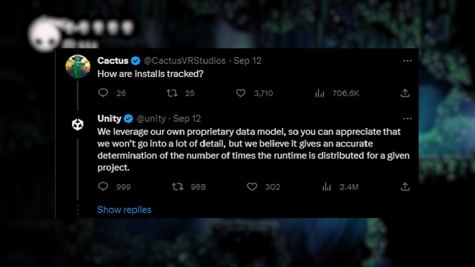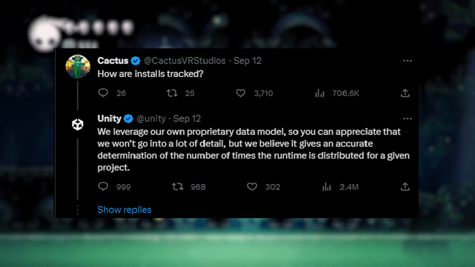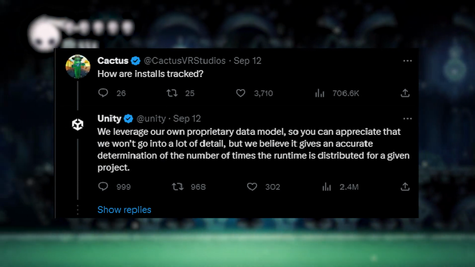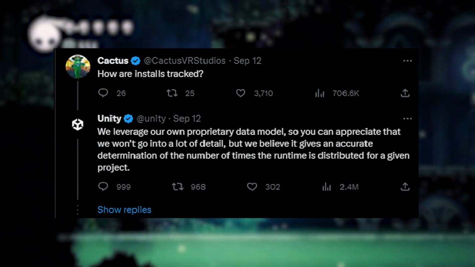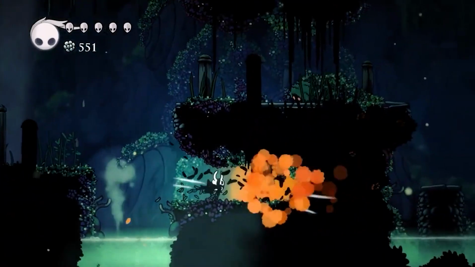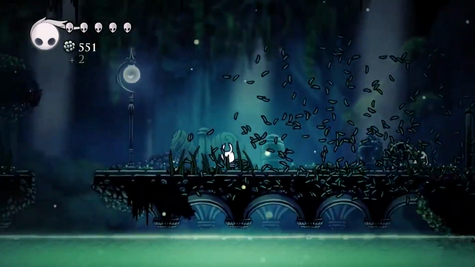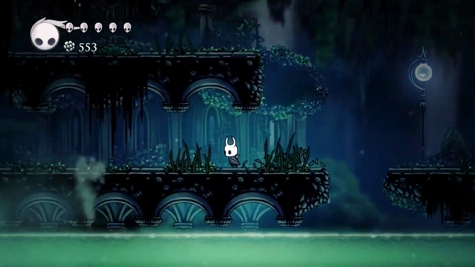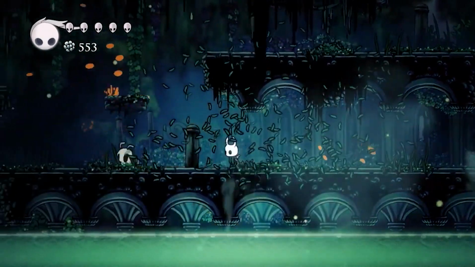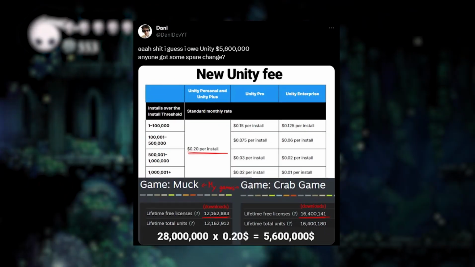People were quick to ask Unity on the post what measures would be taken in the situation, with Unity explaining that it would prevent wrongdoing since they leveraged their own proprietary data model. What sounds like a huge "trust me bro" moment. They don't really explain how it works, and if one thinks about it, there's no reason for Unity to actually put any good effort into tracking fraudulent downloads, since it would be earning a lot of money by allowing those frauds to happen.